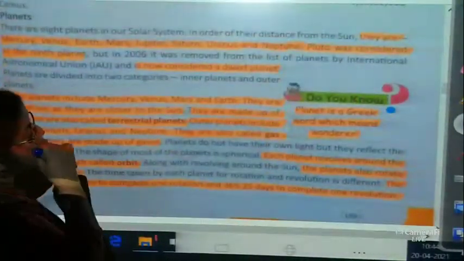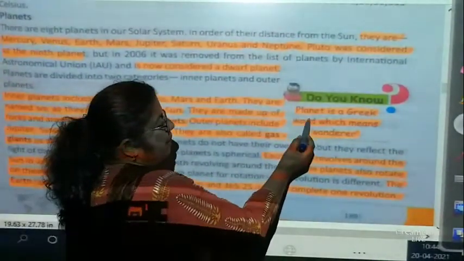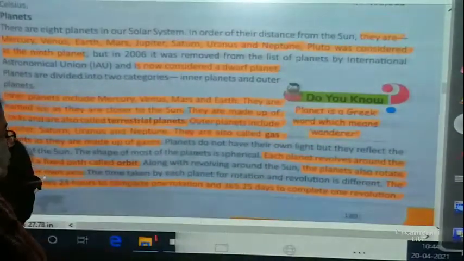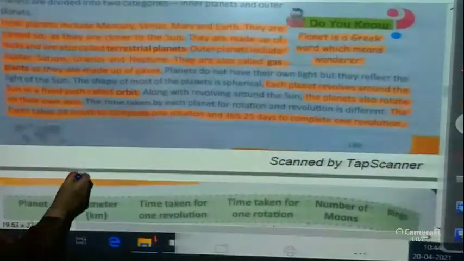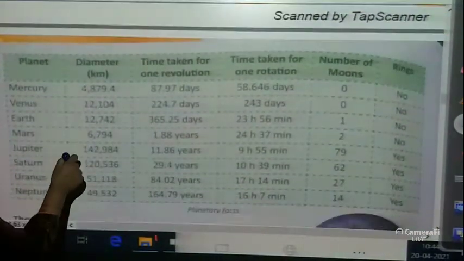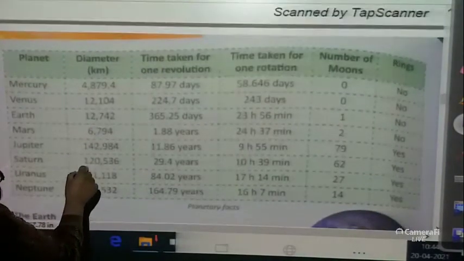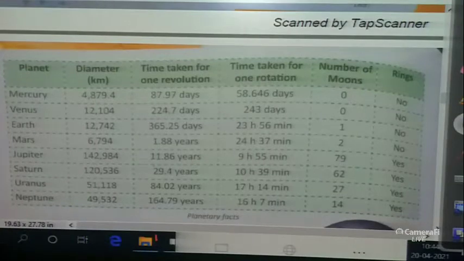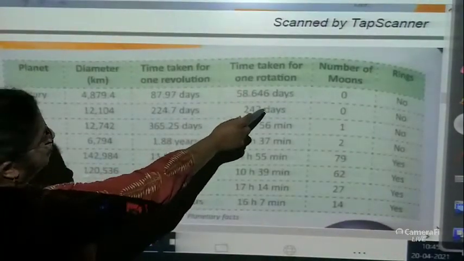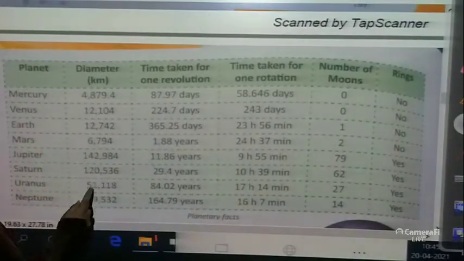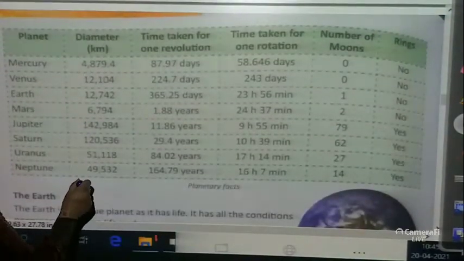Okay, over here we have, do you know, planet is a Greek word which means wanderer, which wanders from one place to another. That's why it's known as wanderer. This is the chart, children, of the planets' distance from the Sun. How many moons are there? How many rings are there? What is the total time of rotation? What is the time taken for revolution, and diameter? Okay.